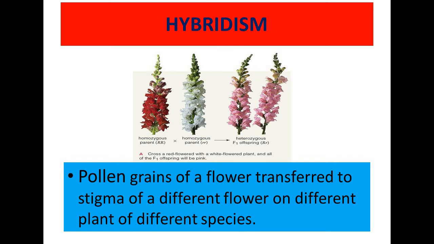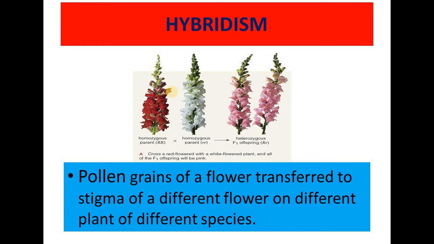So you can see in the diagram also, the red and white, two species are there, a red flowered species and a white flowered species. There will be pollination between them, and as a result a pink flower species will be produced. So this is one type of hybridism. In this case, the flower is different, plants are also different, and species is also different.